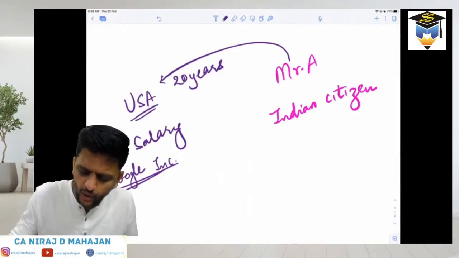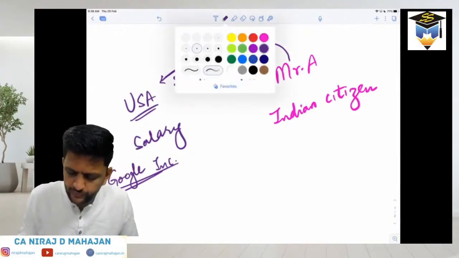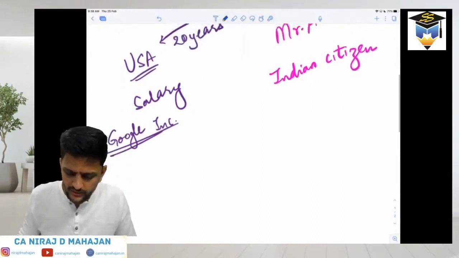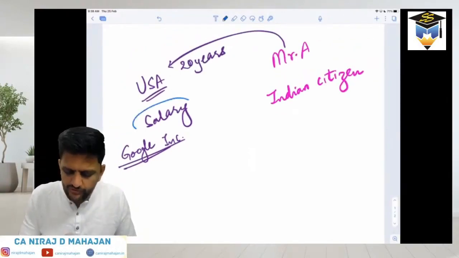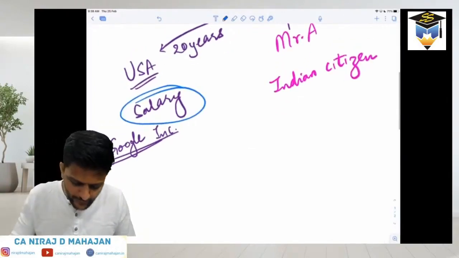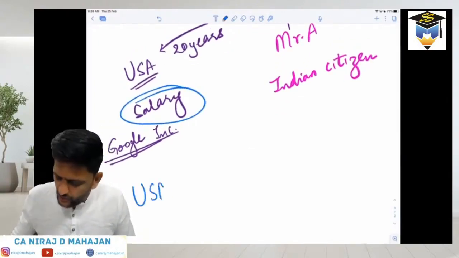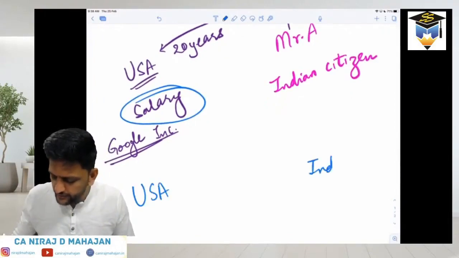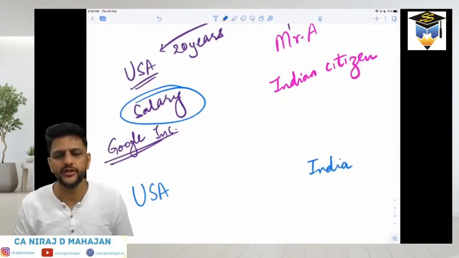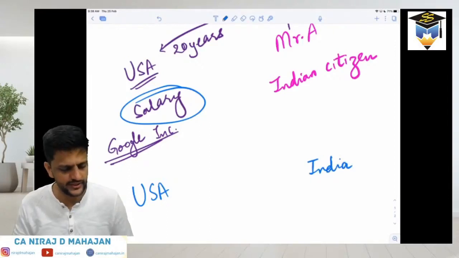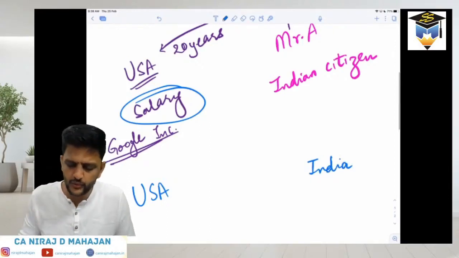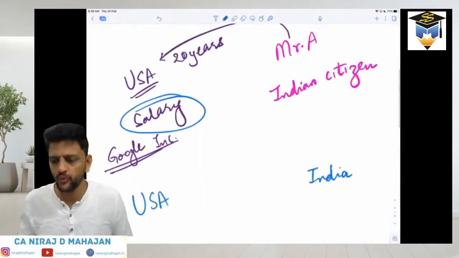So the question here obviously will be whether this income of Mr. A will be taxed in the USA or in India. Whether in the USA or in India. Are you understanding the question of the case? That is the problem over here.